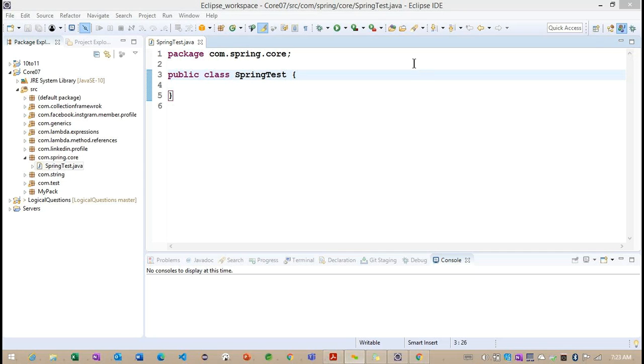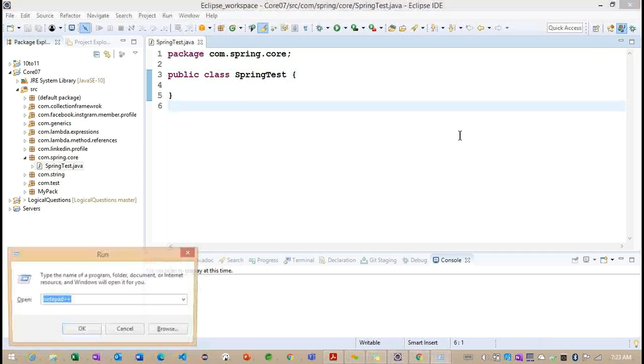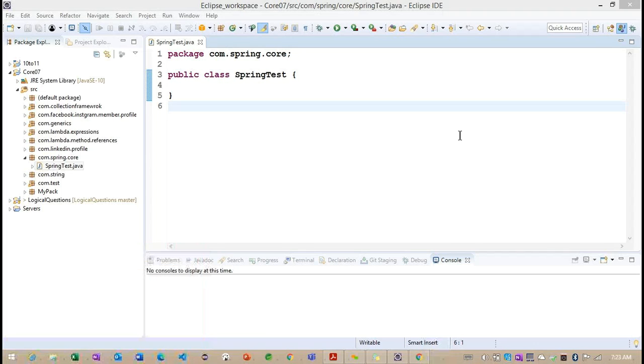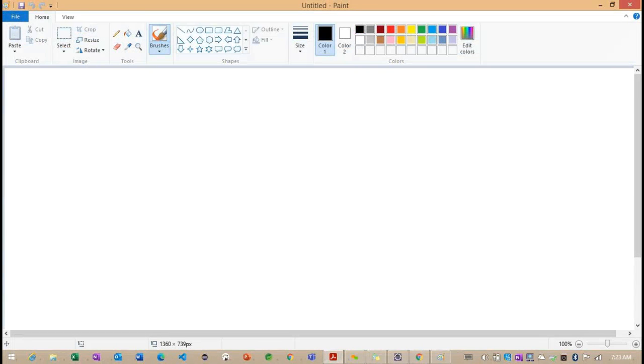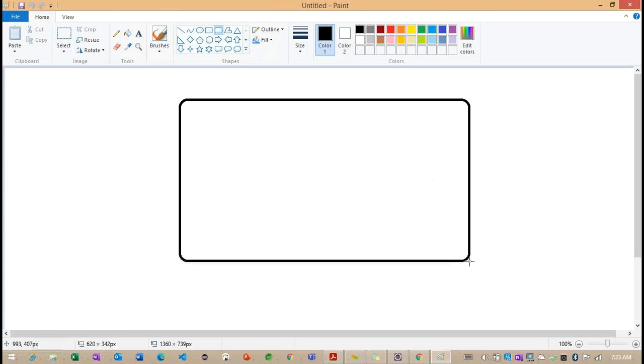Once we understand these main features, the Spring framework comes with different modules. We can see what the different modules are. First we need to focus on the module here.